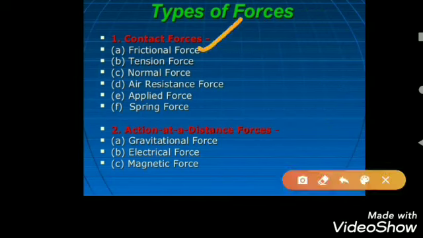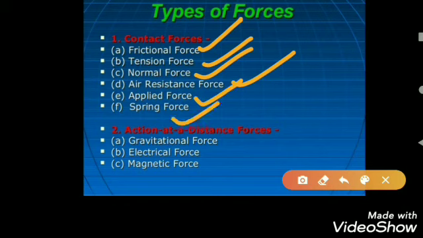There are different types of examples of contact and non-contact force. First of all, friction force, then tension, normal force, then air resistance force, applied force, and spring force. These are the direct contact forces, and here the non-contact forces: gravitational force, electrical or electrostatic force, and magnetic force. Okay, so these are the non-contact forces. One by one we will discuss the contact and non-contact forces.